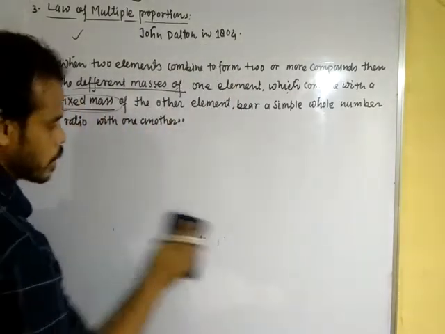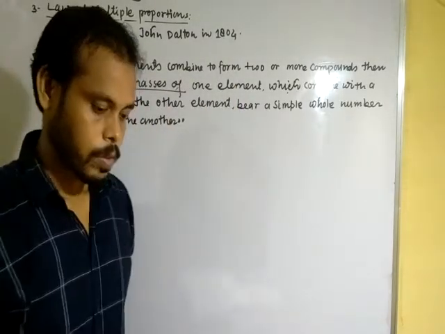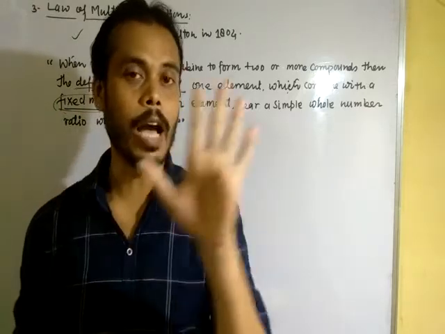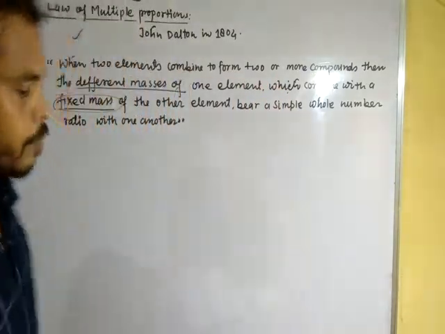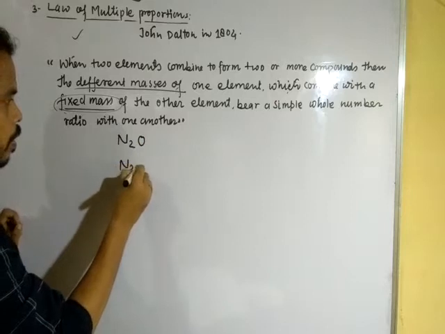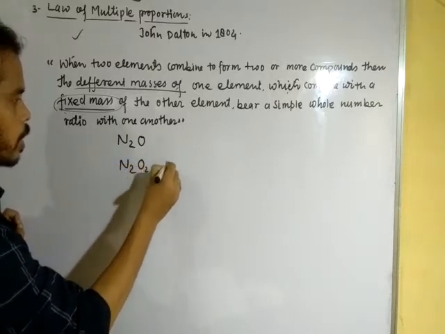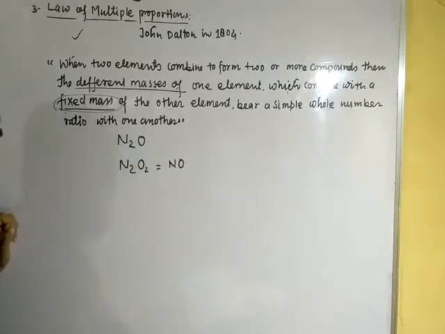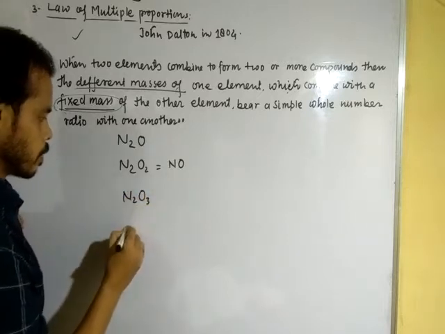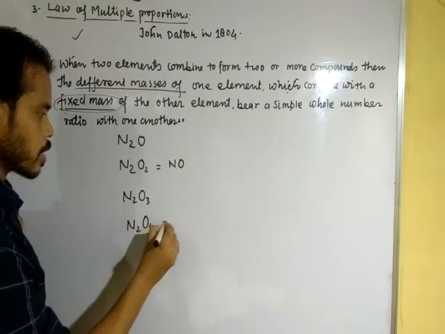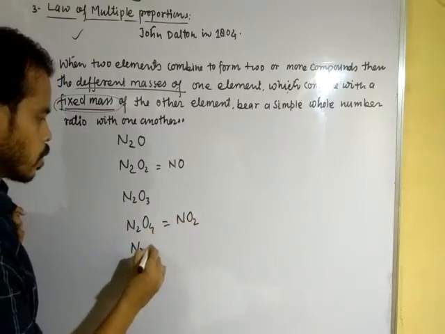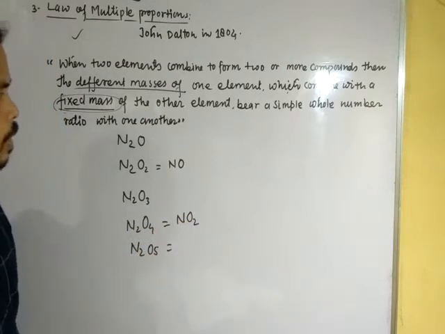When nitrogen combines with oxygen, it forms five types of oxide: nitrous oxide N2O, nitric oxide NO, dinitrogen trioxide N2O3, nitrogen dioxide NO2 or dinitrogen tetraoxide N2O4, and nitrogen pentaoxide N2O5.